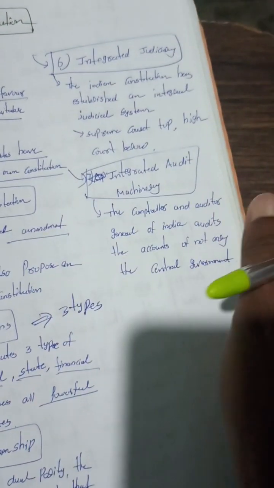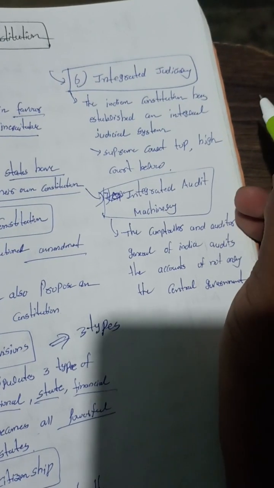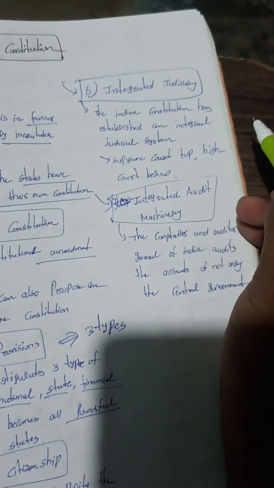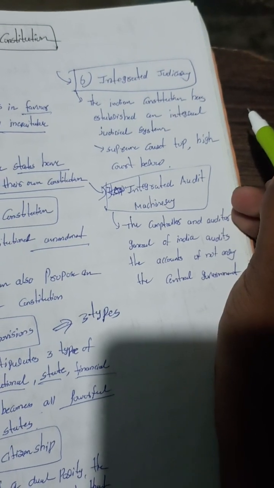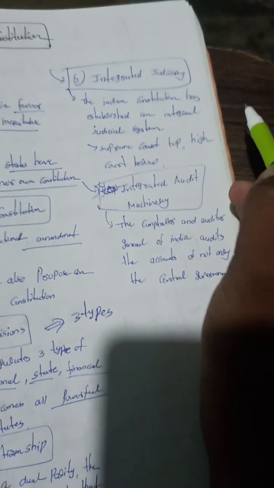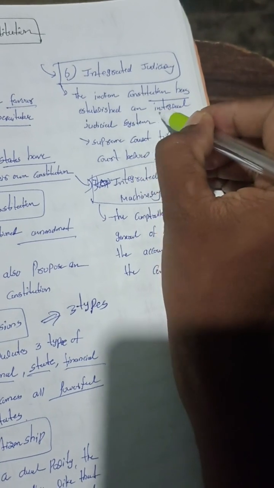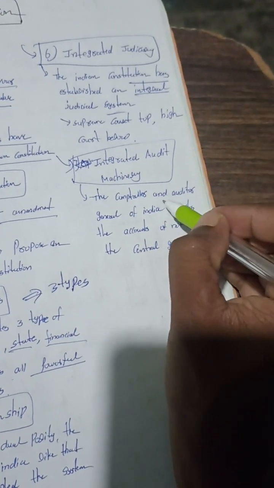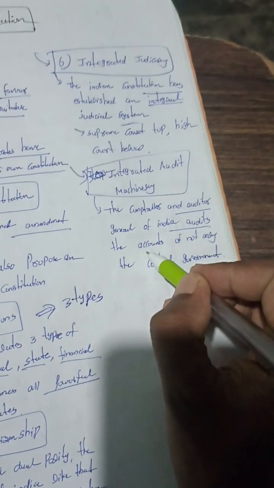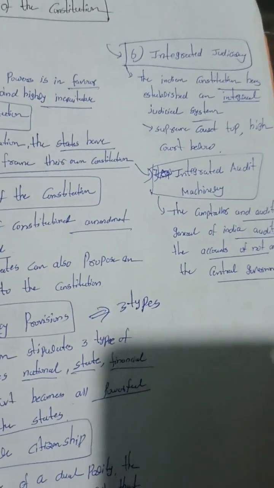Integrated judiciary. The Indian Constitution established an integrated judicial system, with the Supreme Court at the top and High Courts below. Then the integrated audit machinery: the Comptroller and Auditor General of India audits the accounts not only of the central government.